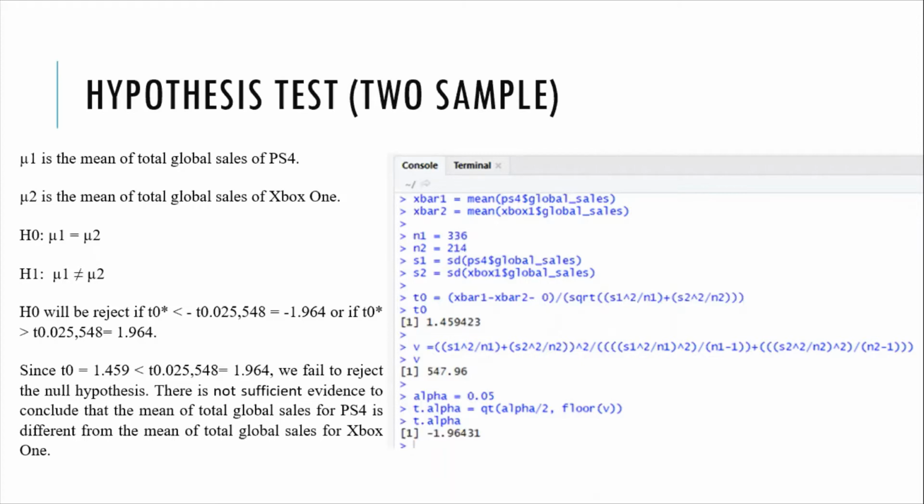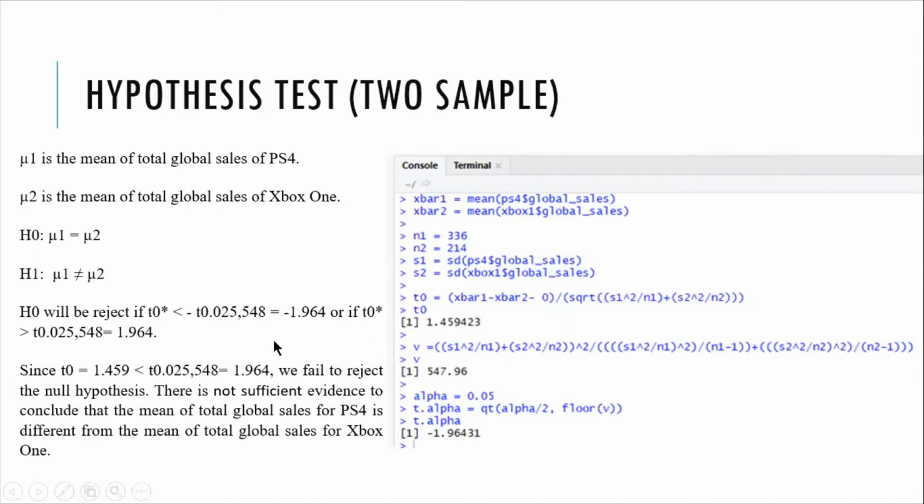Here, we use R to calculate the critical value and the test statistic. As you can see, this is the critical value that was calculated in R, which is minus 1.964. But in 2-tailed testing, we use both the positive and negative value of the critical value.